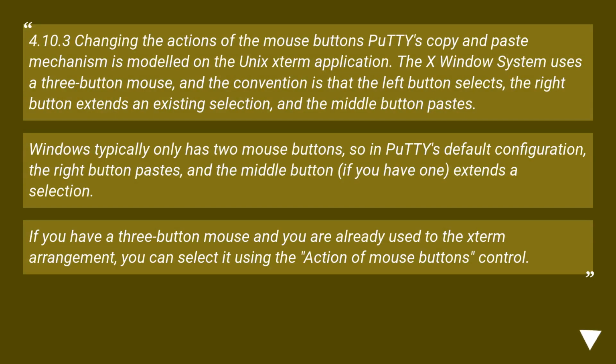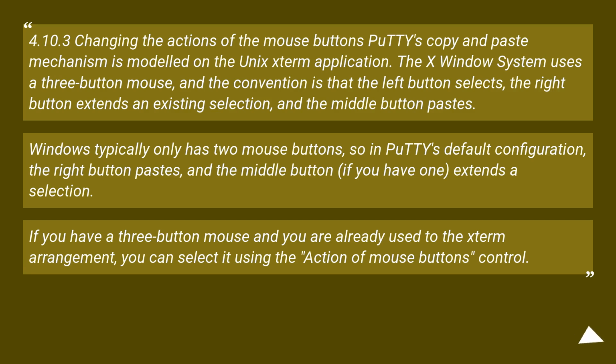From the PuTTY documentation, 4.11.3 Changing the actions of the mouse buttons. PuTTY's copy and paste mechanism is modeled on the Unix xterm application. The X Windows system uses a 3-button mouse, and the convention is that the left button selects, the right button extends an existing selection, and the middle button pastes.